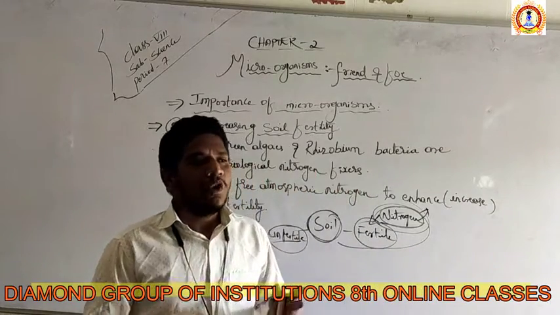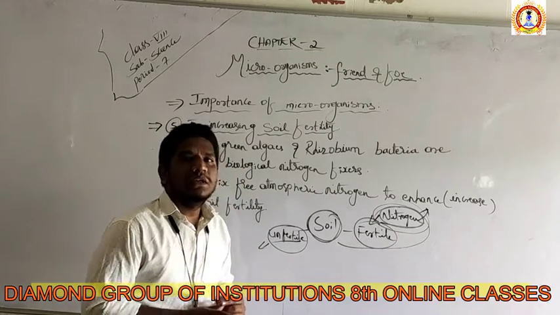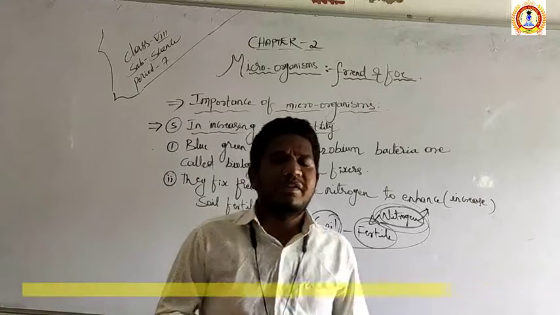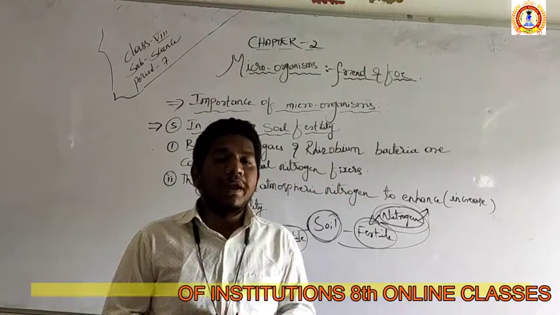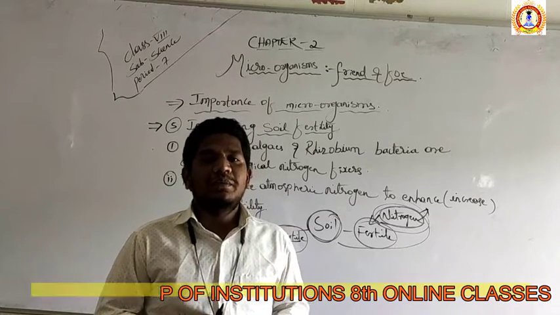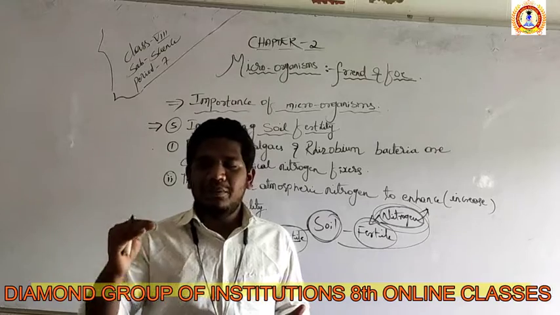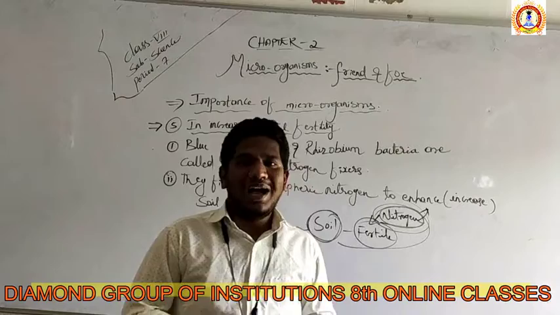At that time the earth was fully covered by carbon dioxide. We simply say that the earth was a fireball. During those days, the algae played a very important role in decreasing the carbon dioxide percentage and increasing the oxygen percentage, right.